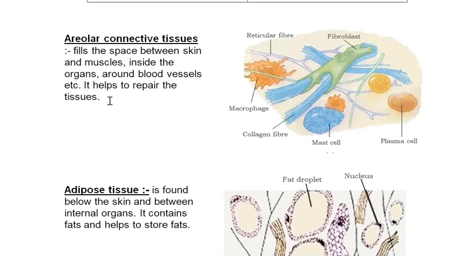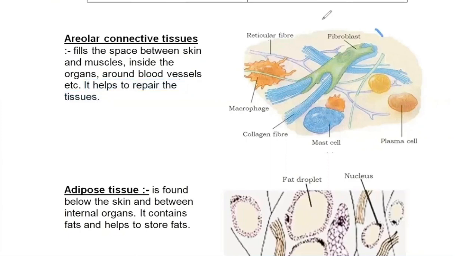In your NCERT, it's just written where it is present and its function. It fills the spaces between skin and muscle, inside the organ, around blood vessels. It helps in repair of tissue. So a function-based question can be there. Name the tissue that helps in repair of the injured parts. That is areolar connective tissue. But structure is not mentioned. Children, you need to learn structure from the diagram.